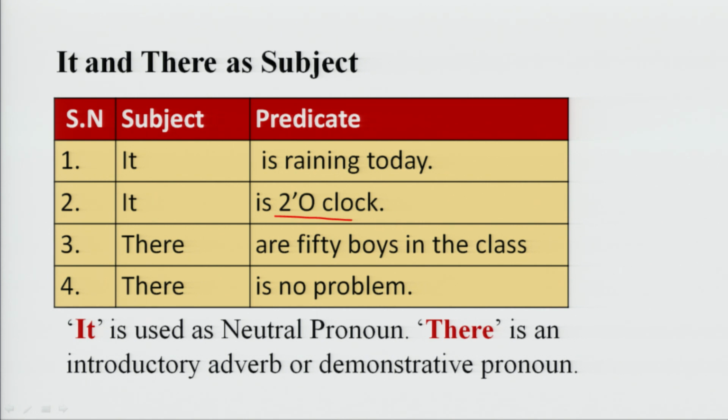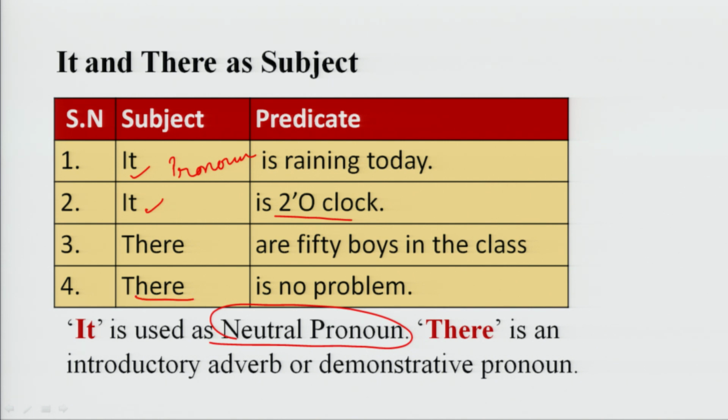It is used as neutral pronoun. Yes, it is a kind of pronoun. It is used as the subject. Sometimes there is also used as subject. There are 50 boys in the class.